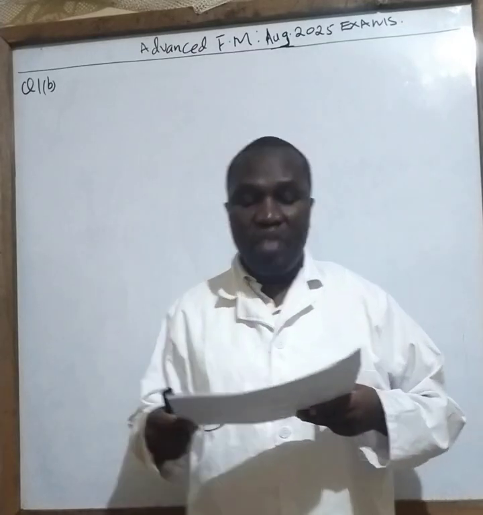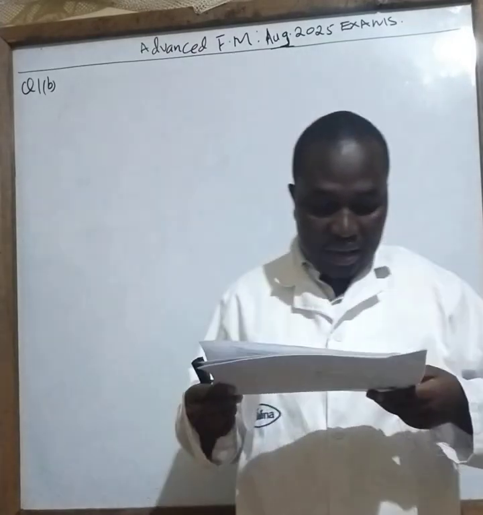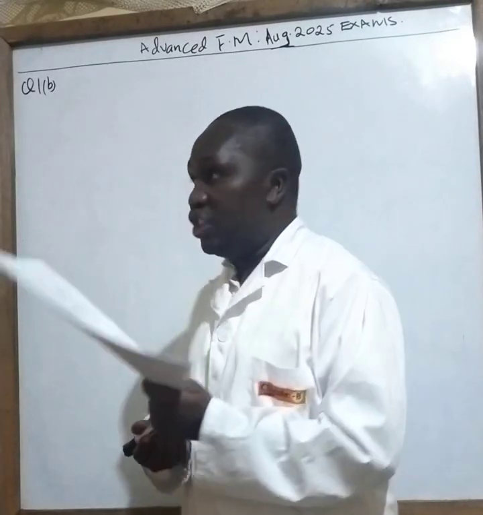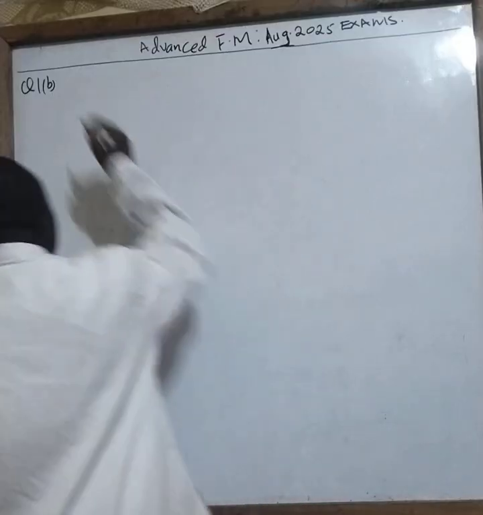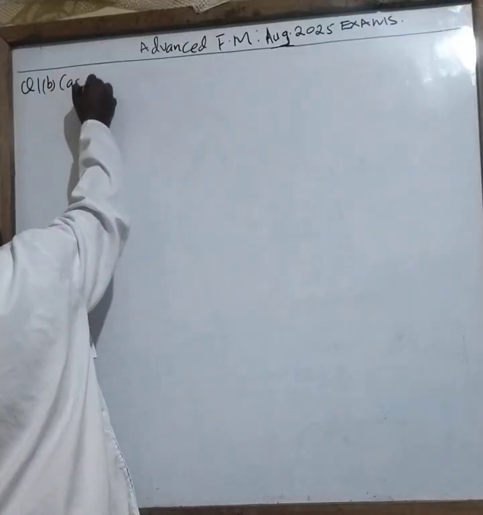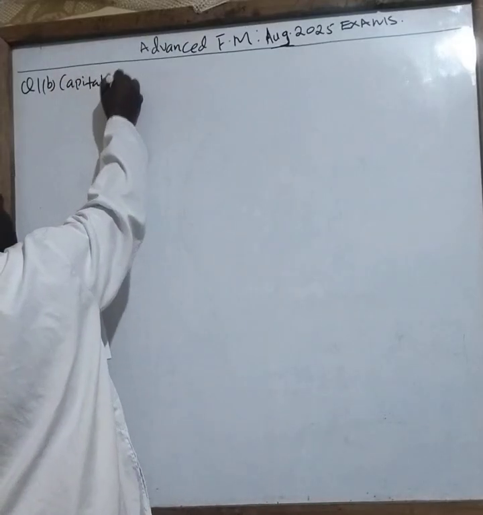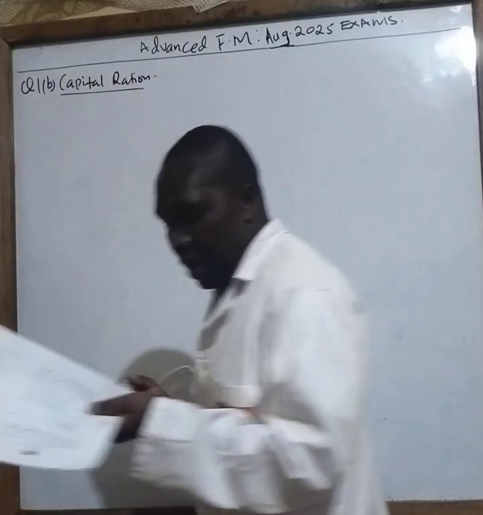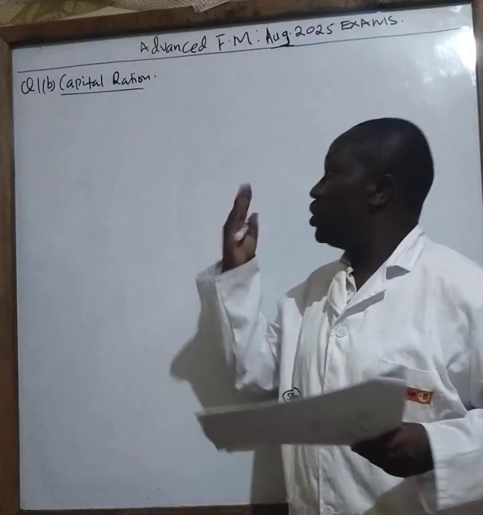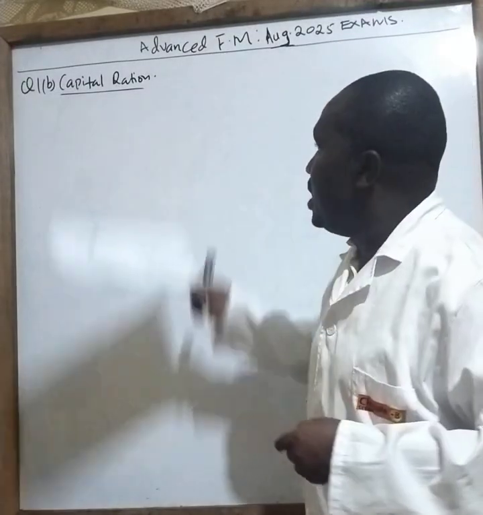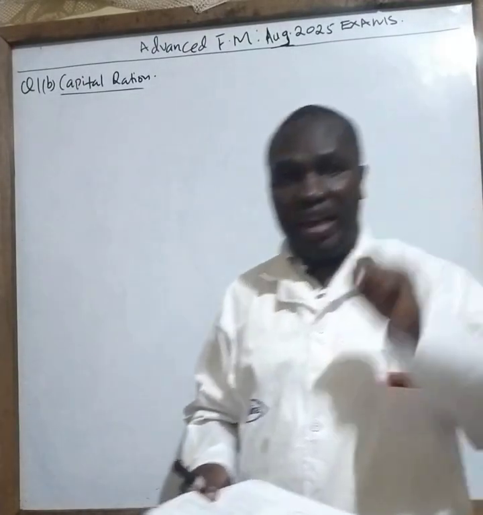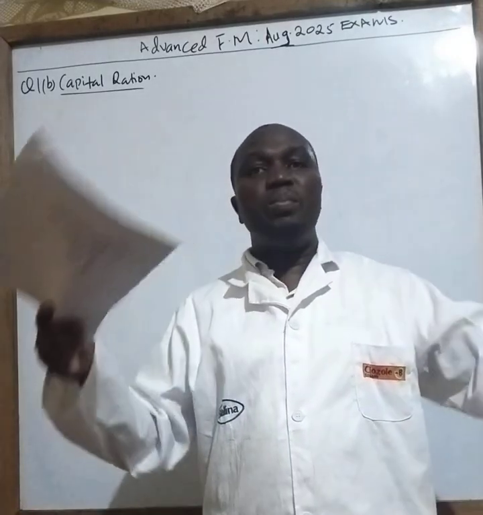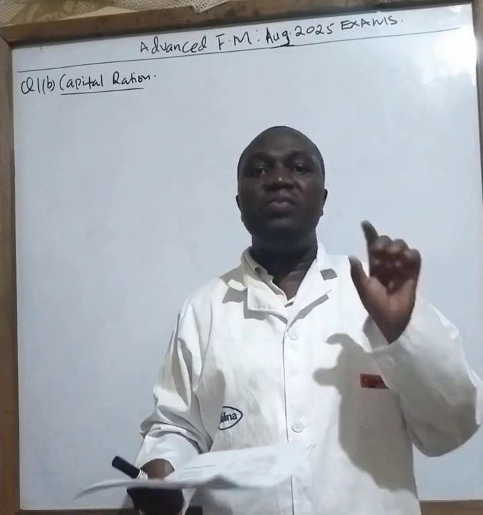So these are very simple questions that we have been given and it carries 12 marks. This is from the topic of capital rationing. Now in this case, it means that the organization is facing some challenges. One of the challenges is that the organization has all the profitable or viable projects to be invested in.